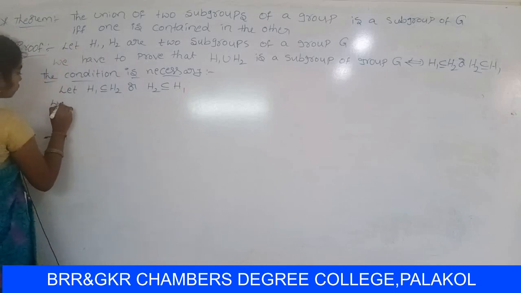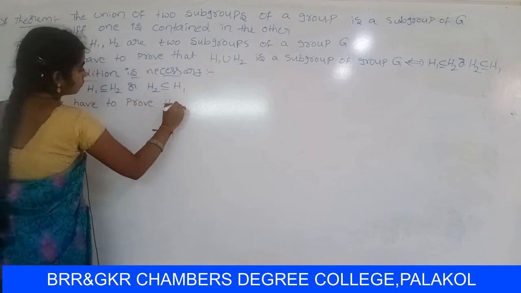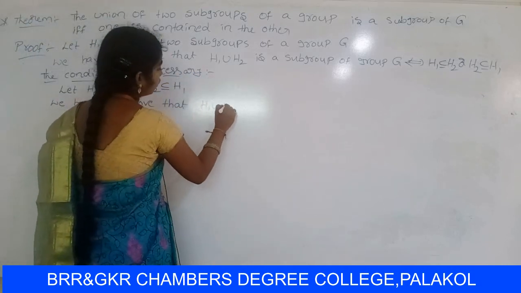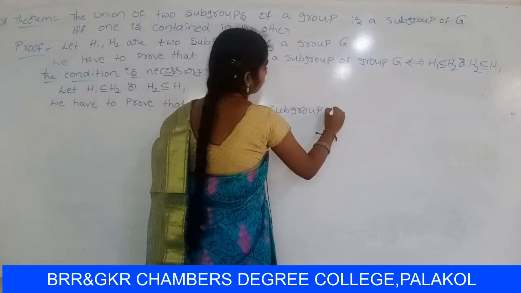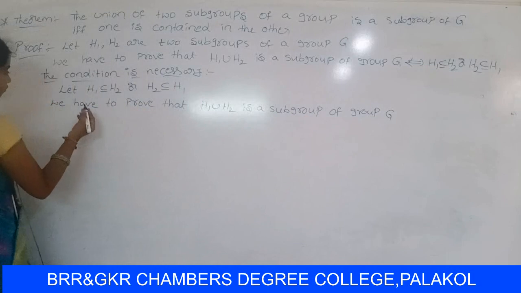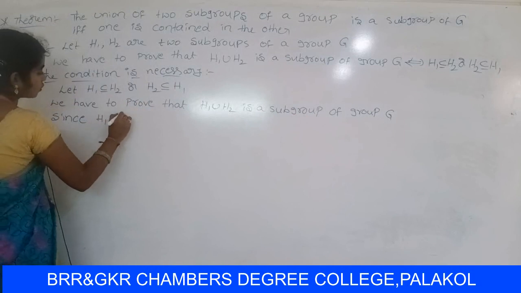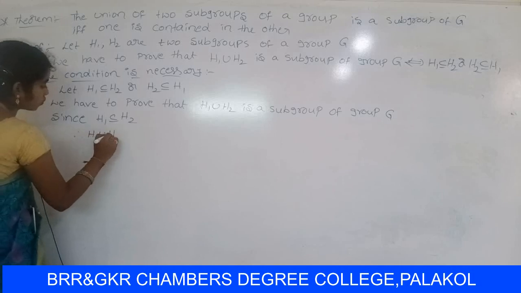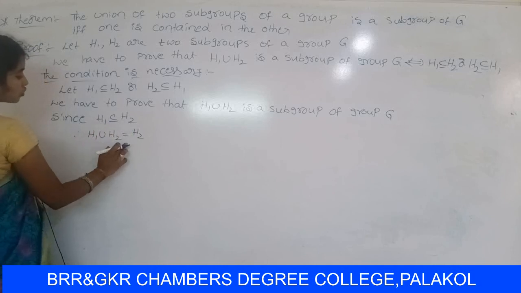So we have to prove that H1 union H2 is a subgroup of group Z. Since we already know that H1 contains H2, it can be written as H1 union H2 equal to H2.